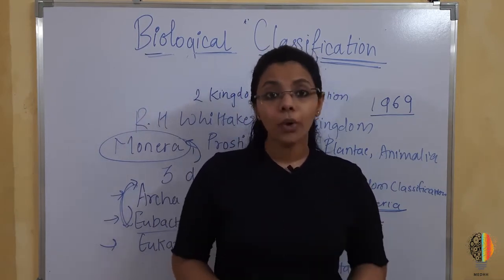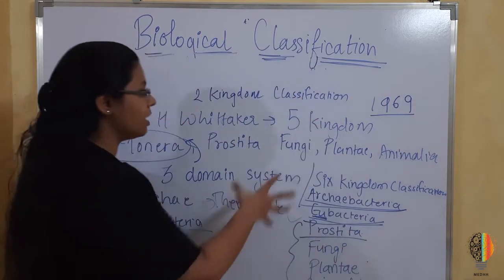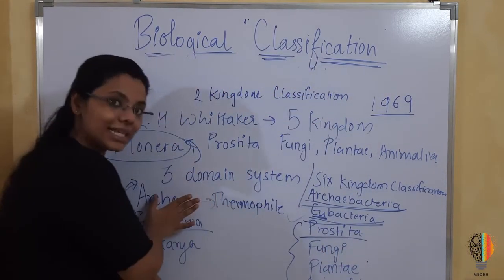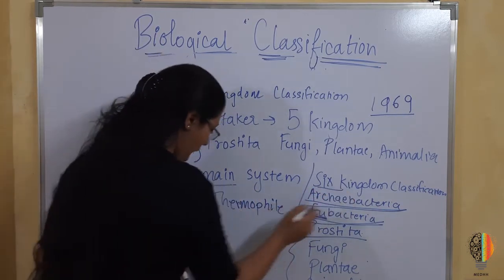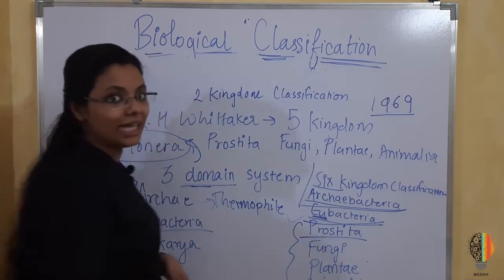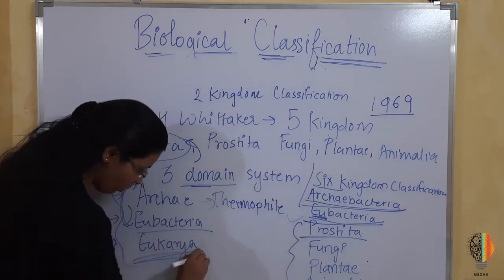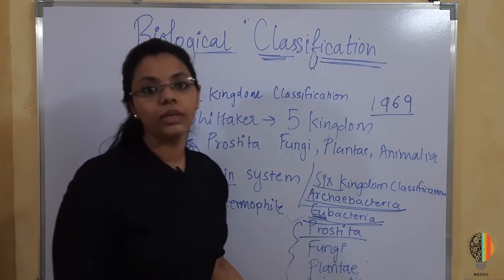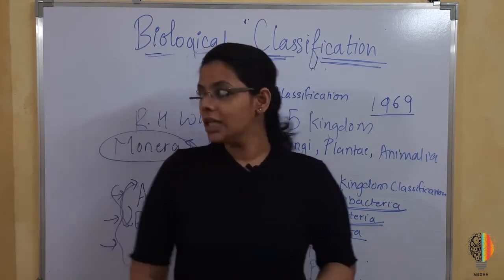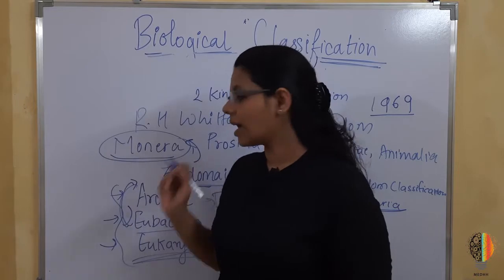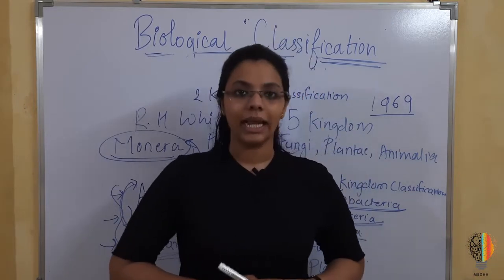Okay. So I hope you all understood the difference between 5 kingdom classification and 6 kingdom classification, and what is a domain, and how it led to the creation of these 3 domains. And the eukarya domain includes all the eukaryotes. Okay. So further, we'll start with Monera kingdom in the next part of the video.